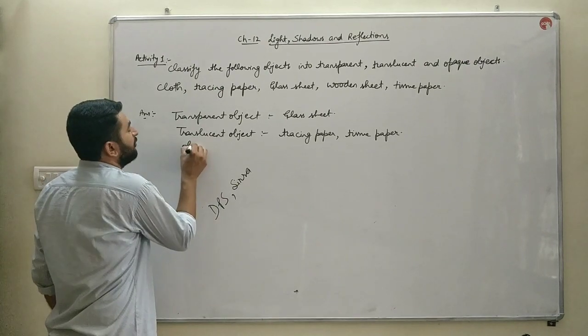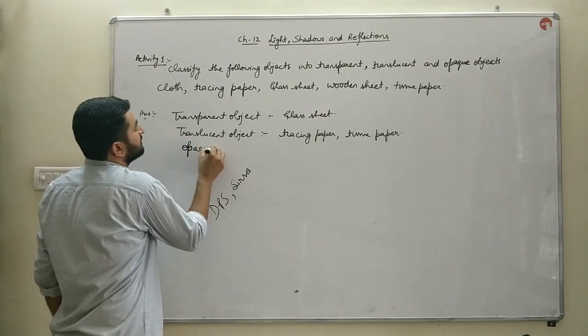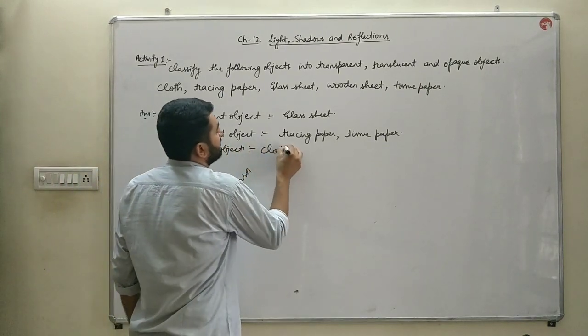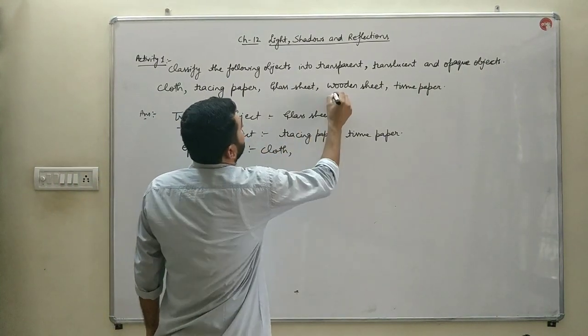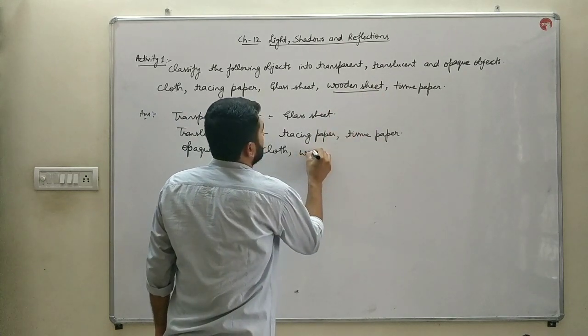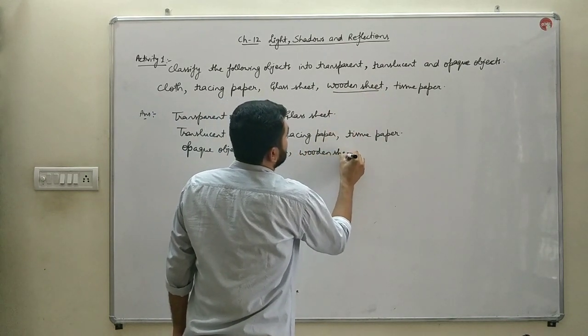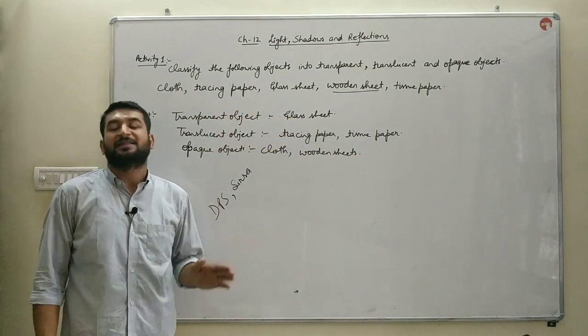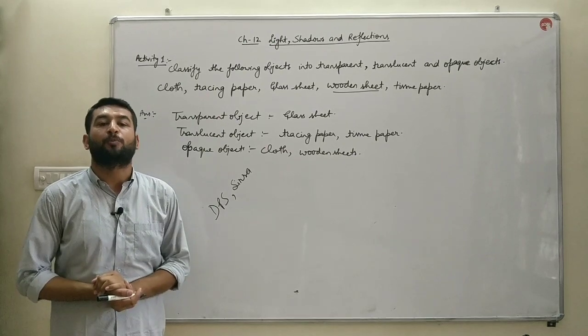And the last ones are the opaque. The remaining ones, that is the cloth and the wooden sheet. These two are the objects which do not allow the light to pass through them at all. That is why they are considered opaque objects.